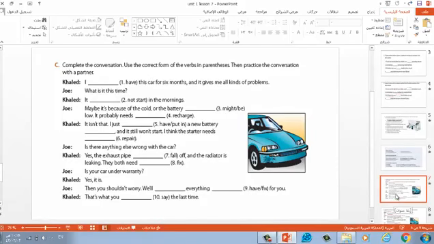Now let's move to exercise C on page 17. Complete the conversation. Use the correct form of the verbs in parentheses, then practice the conversation with a partner. Okay. Can you think of the answers? Have a moment for reading and thinking.